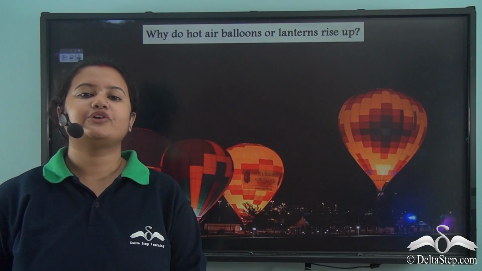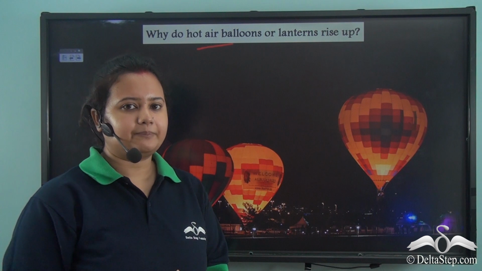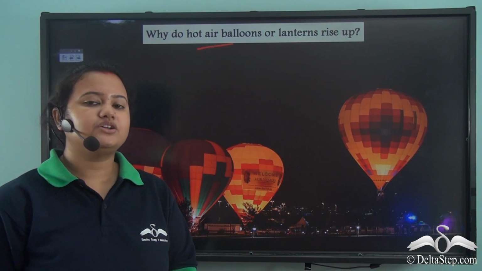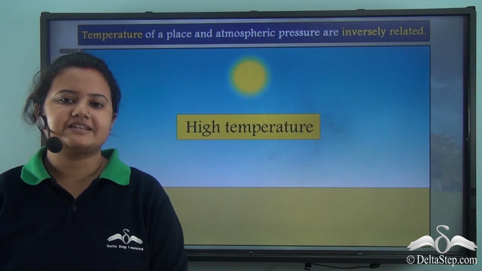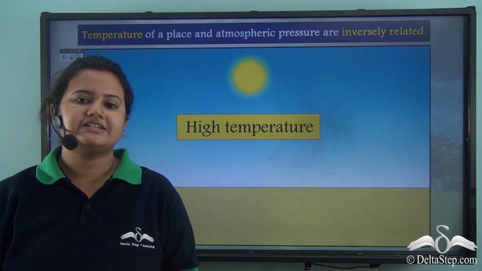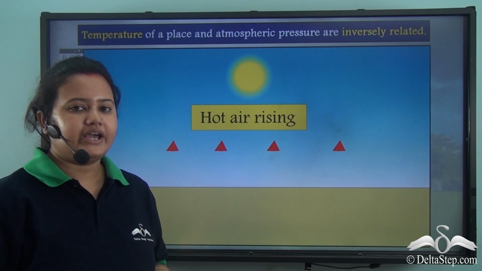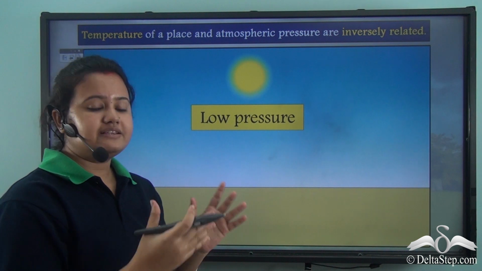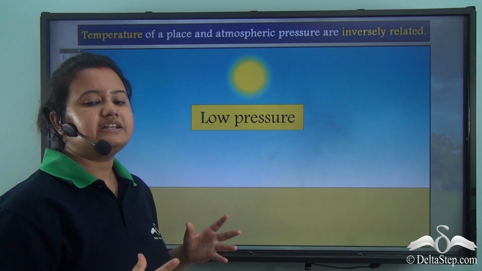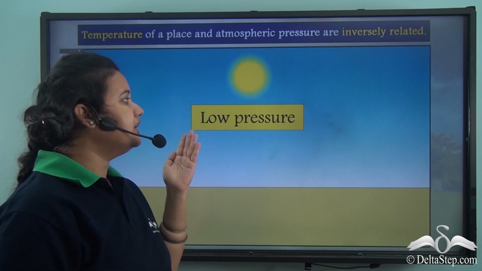I hope most of you have lit lanterns or hot air balloons during Diwali. But have you ever wondered why these lanterns or hot air balloons rise up? The hot air balloons rise up because hot air is lighter or less dense. When the temperature of a place rises, the air in that place expands. As a result, the density of air falls because the intermolecular space increases. So this hot air rises up, creating a low pressure zone.